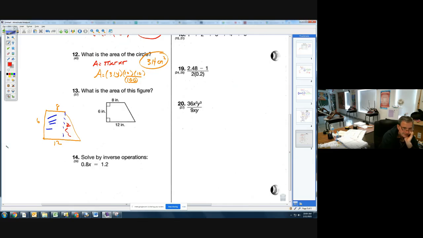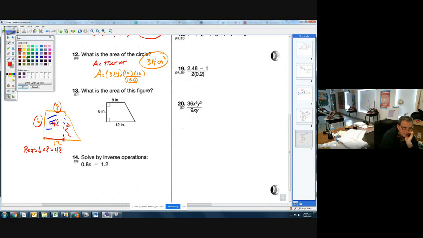So area of the rectangle is simply 6 times 8. Please don't use 12 because 12 goes all the way across and the rectangle stops right here. So that's why we would use 8. 6 times 8 is 48. That's the area of the rectangle.